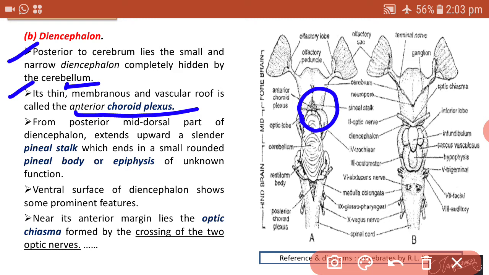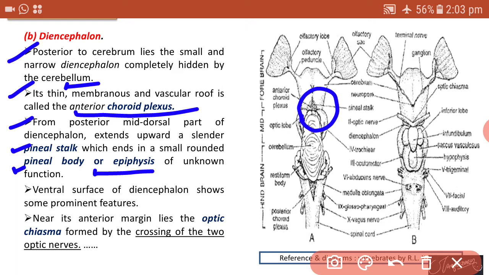From the posterior mid-dorsal part of the diencephalon a slender pineal stalk extends upwards. At the middle position of the anterior choroid plexus there is a structure called the pineal stalk, which ends in a small rounded pineal body, also called the epiphysis, which has an unknown function.